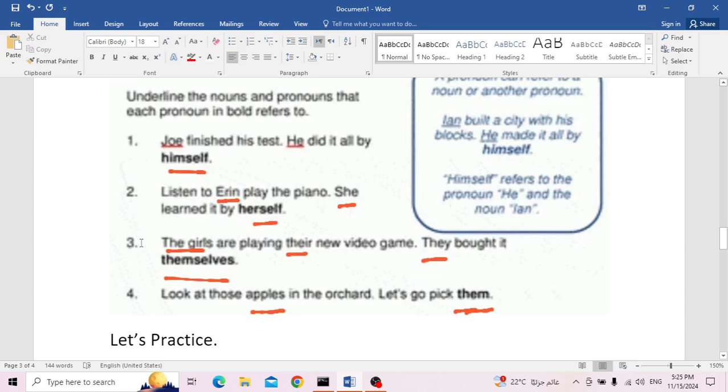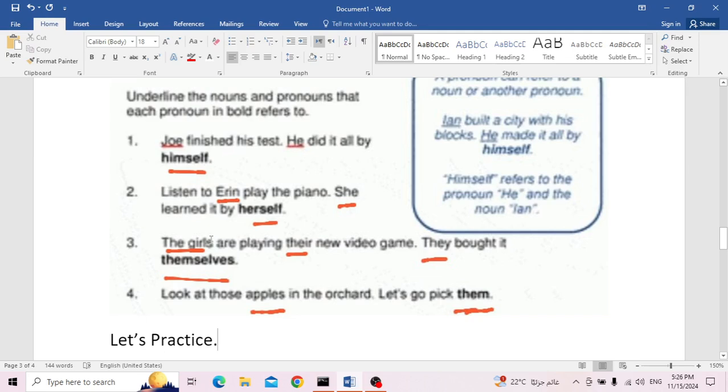Let me move to example number 3. The girls are playing their new video game. The girls, it's plural. I need a plural pronoun to replace it or to refer to. The girls are playing their. There is a plural pronoun, so it refers to who? Who is playing the new video games? When I mentioned "their," this their refers to the girls. They bought it themselves. Even they here, they is a plural pronoun. Also, it refers to the girls.